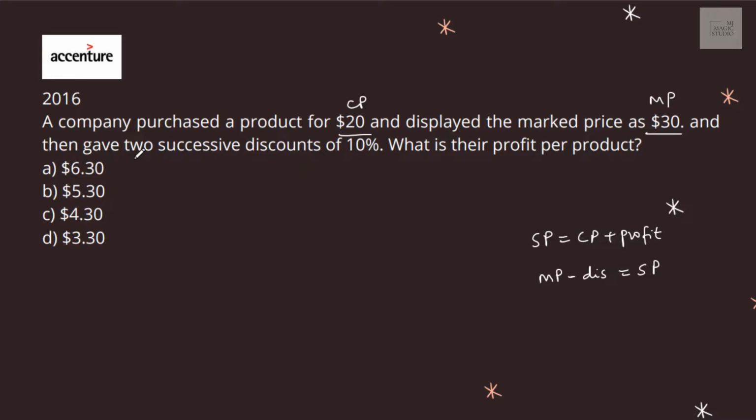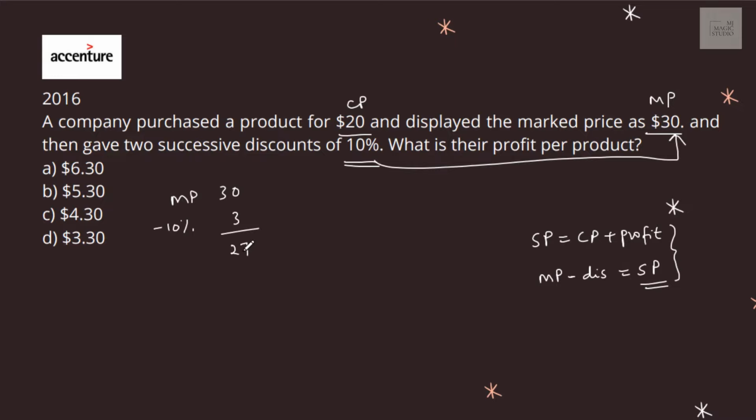And then they gave 2 successive discounts of 10%. Discount of 10% is offered on marked price as given here. So let us first find the selling price. We start with marked price. Marked price is 30. Give 10% discount. 10% of 30 is 3. That means 27. Again, it is 2 successive discounts, so again a 10% discount would be given, 2.70. That would be 24.30. So selling price is 24.30.